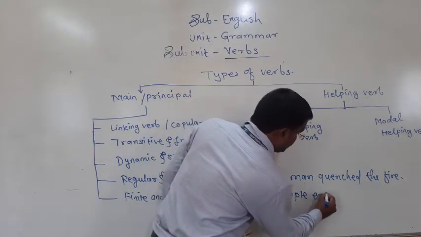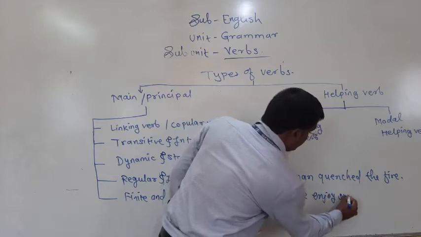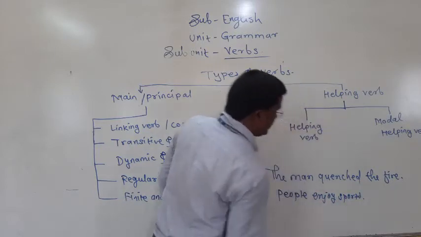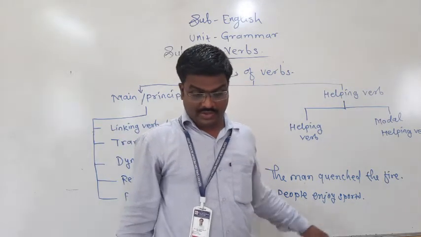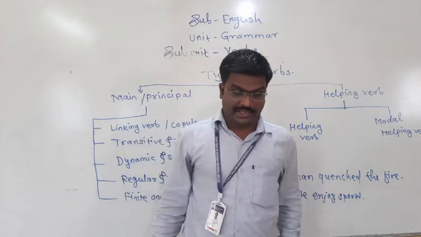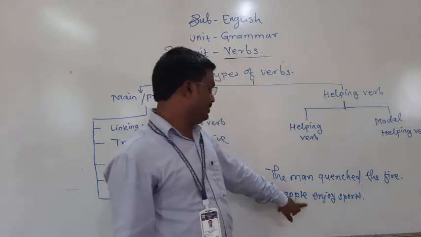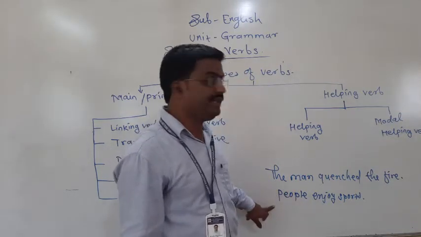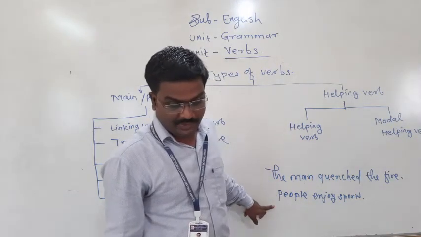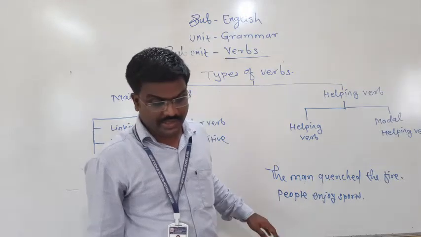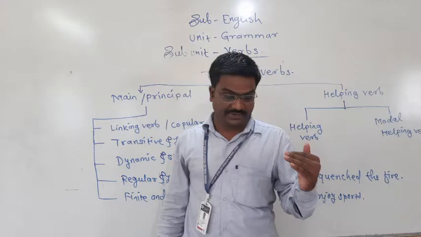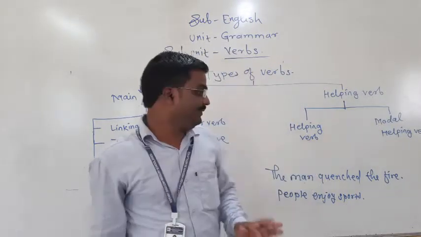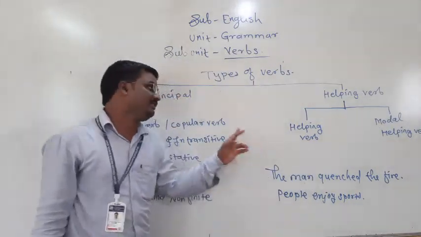People enjoy sports. Here what happened? Enjoy is also a main verb, and it is denoting the action of the subject. Got my point? Okay, you can use two main verbs in the sentence. You understood this? What is meant by this verb?